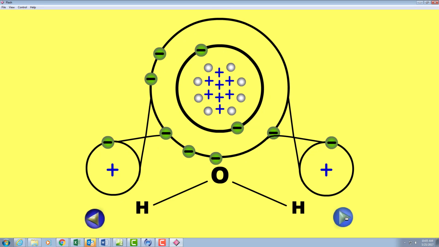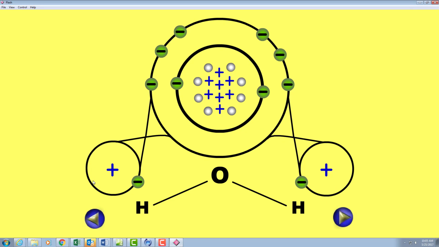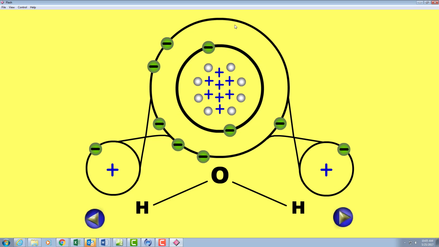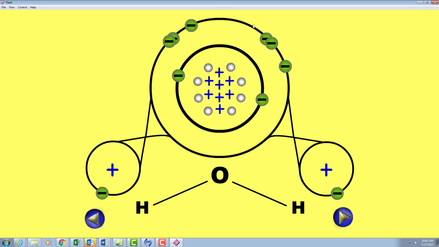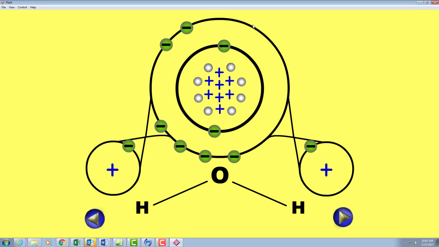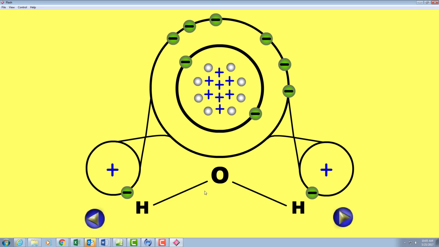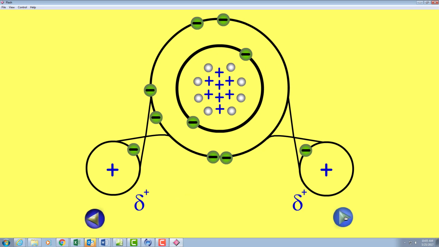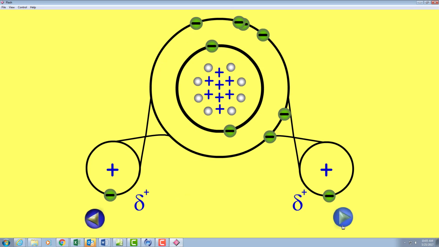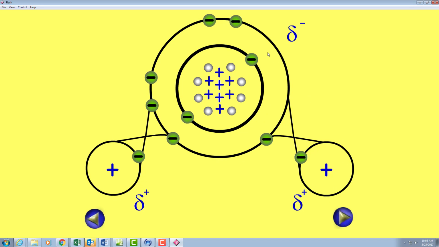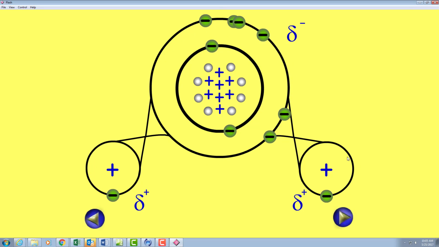And of course the other one will do this as well. So it'll be a partial positive down here, and where that electron spends most of its time in the shell on the opposite side, there will be a partial negative charge, and hence the polarity of this bond. Down below we see the stick figure structure. Of course this is H2O, this is water. Partial positive at one end of the molecule and partial negative at the other end gives it the polarity, and also leads to the very unique characteristics of water.